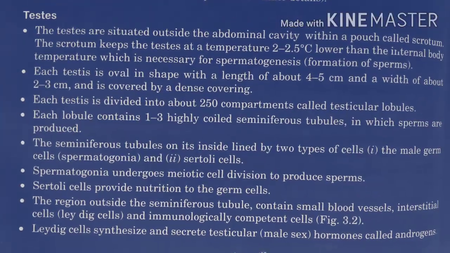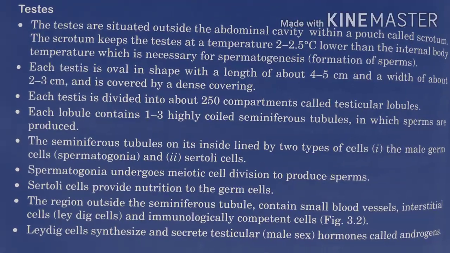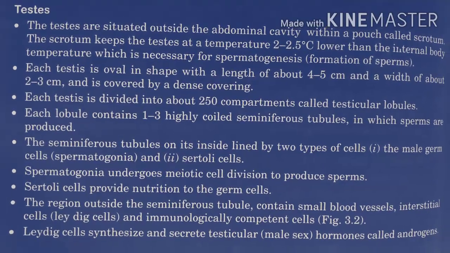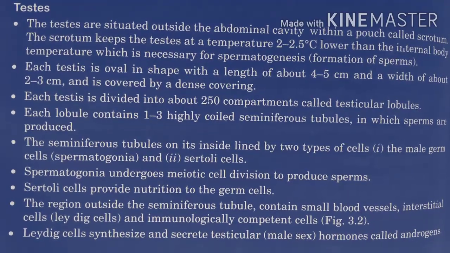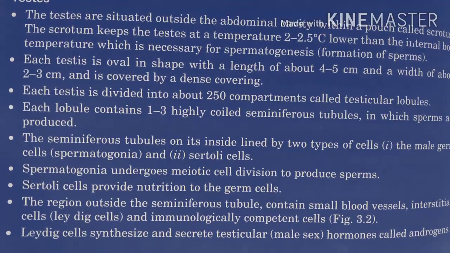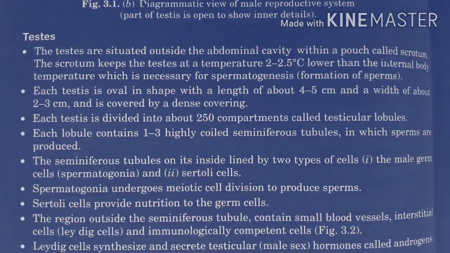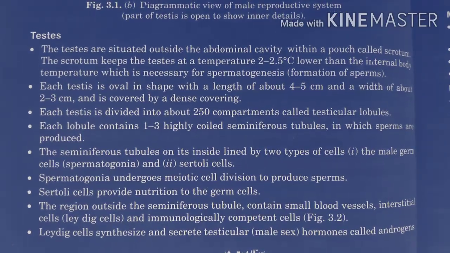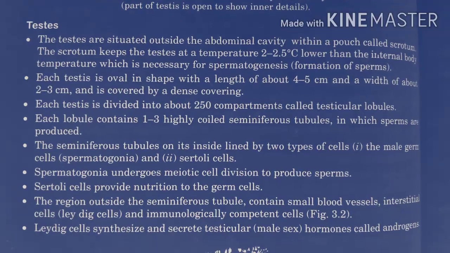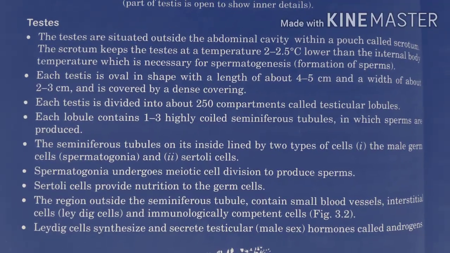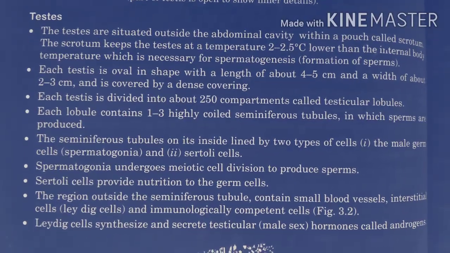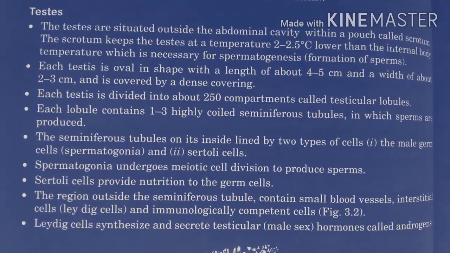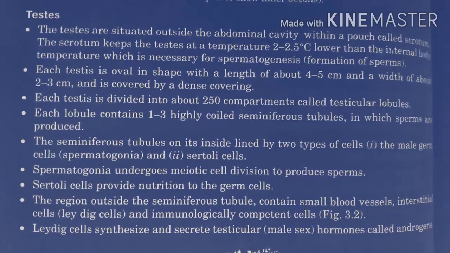Now the third point: each testis is oval in shape with a length of about 4 to 5 centimeter and width of about 2 to 3 centimeter, and is covered by a dense covering. The shape of the testis is oval. Its length is 4 to 5 centimeter and breadth is 2 to 3 centimeter. It's a dense covering, that's the testis.